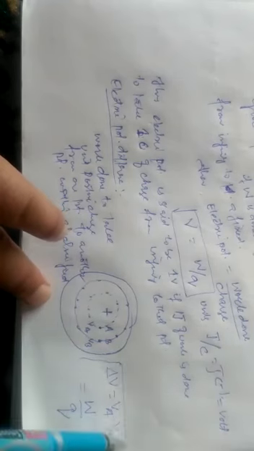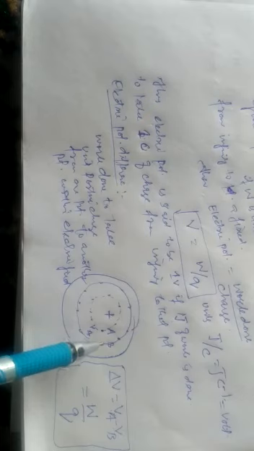So it is defined as the amount of work done to take unit positive charge from one point to another point within the electric field, and that is denoted by delta V equal to W by Q. It has the same unit, volt. 1 volt is defined as when 1 joule of work is done to take 1 coulomb of charge from one point to another point within the electric field.